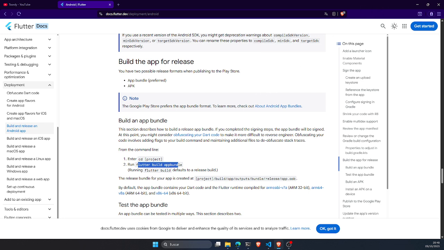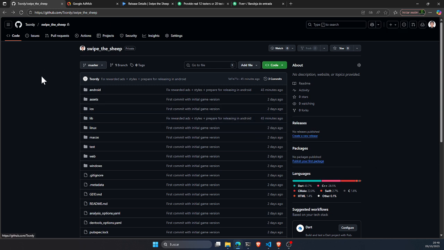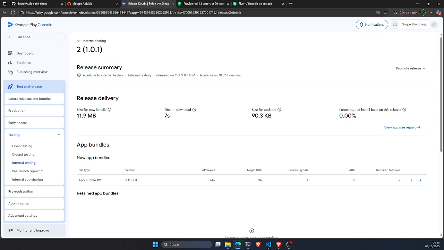And actually this is what I did. Here is the repository where you can see that I've been doing it some minutes ago, and I was able to upload the actual bundle here in the Google Play console. The application is still in draft because it needs to have this testing phase, but I have it already published.